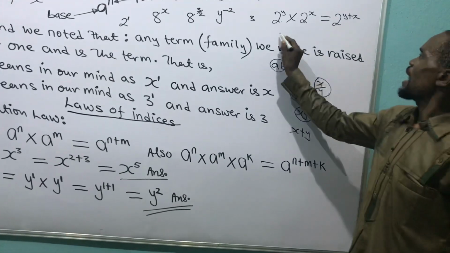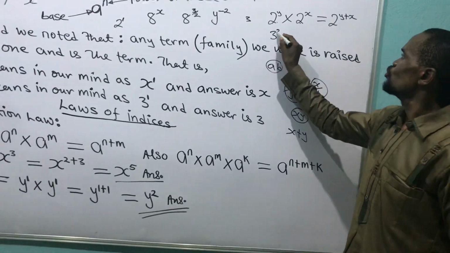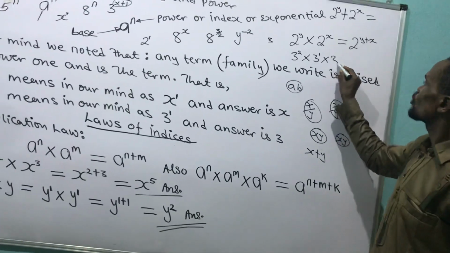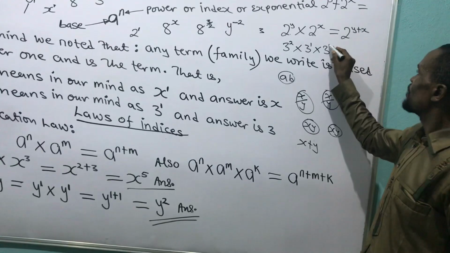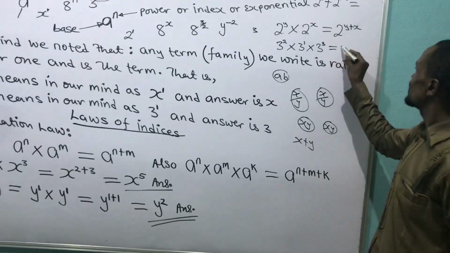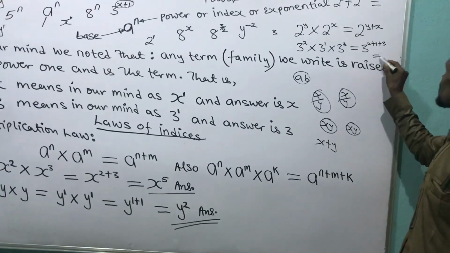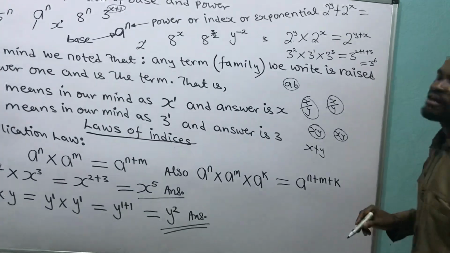Just an example. I have 3 raised to power 2 times 3 raised to power 1 times 3 raised to power 3. I can now say this is 3 raised to power 2 plus 1 plus 3, and my answer becomes 3 raised to power 6. Have you seen it now?